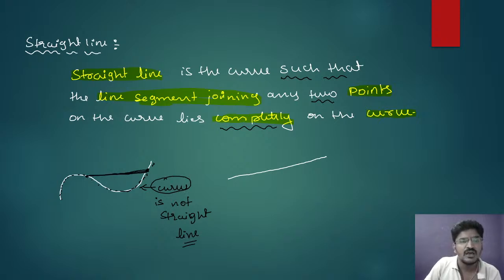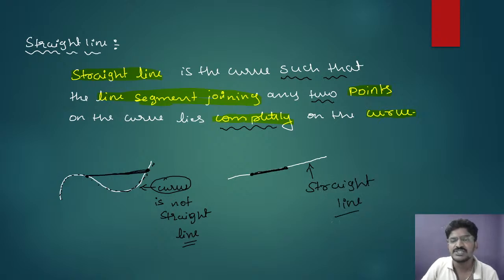See here, you have 2 points on the curve. If I join them with the line segment, this line segment is not lying completely on that curve. But here, if I choose 2 points and join them with the line segment, it lies completely on that particular curve. That line segment completely lies on that particular line. That means I can say this is a straight line.